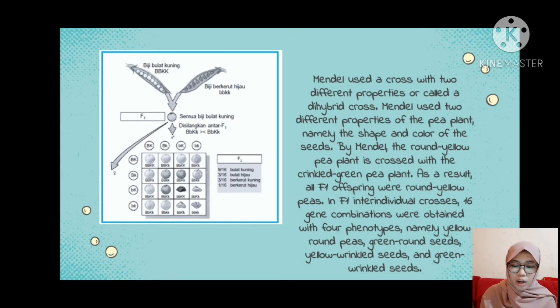As a result, all F1 offspring were round yellow peas. In F1 inter-individual crosses, 16 gene combinations were obtained with 4 phenotypes, namely yellow round peas, green round seeds, yellow wrinkled seeds, and green wrinkled seeds.